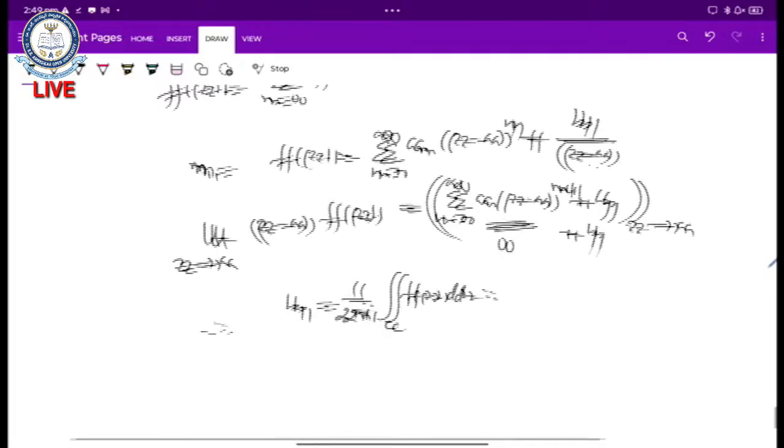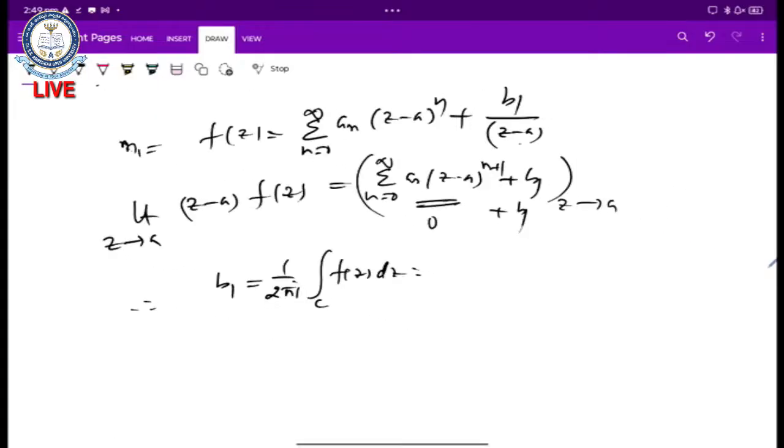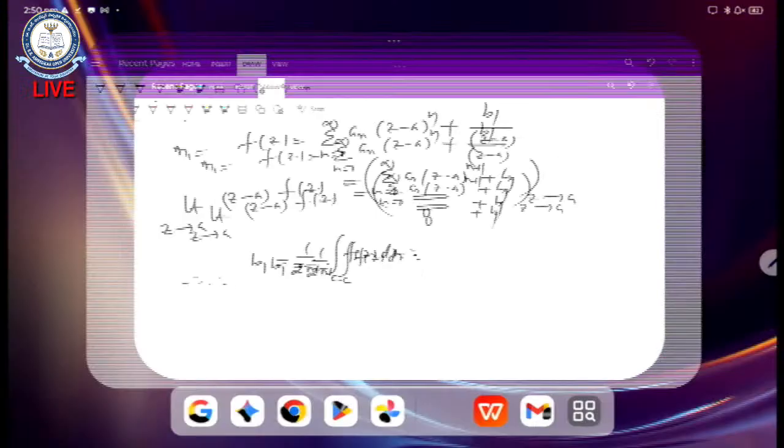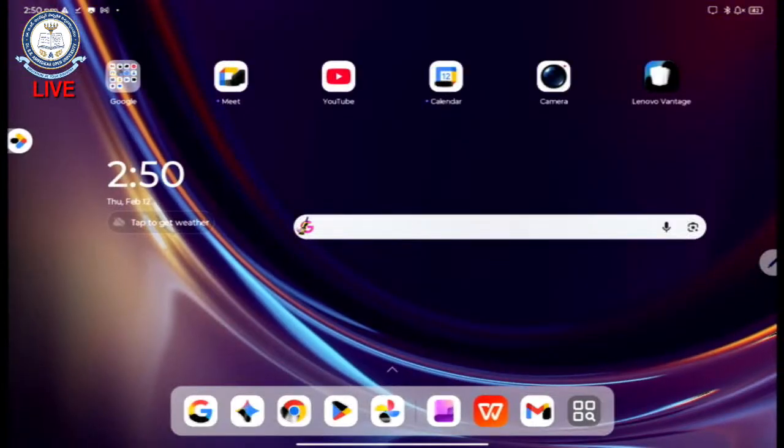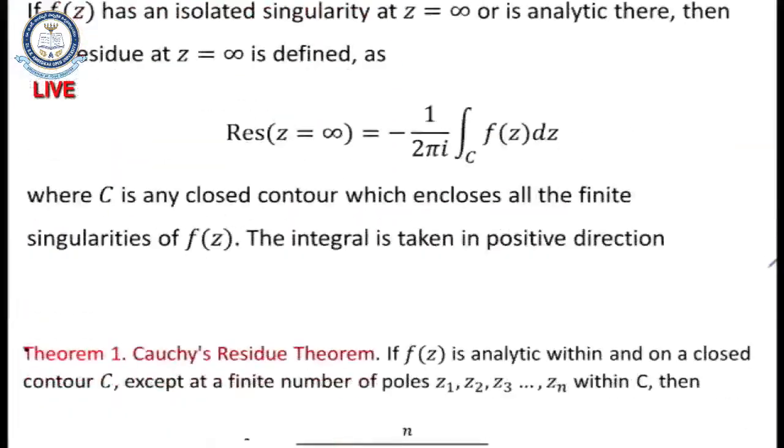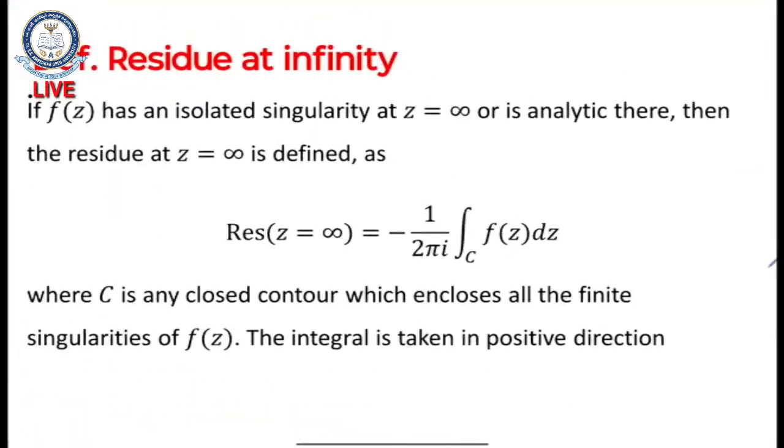So that is nothing but our residue at a simple pole. We can write it in the form b1 is equal to 1 by 2 pi i integral over c f of z dz here. According to that continuation process, let us discuss the residue at z is equal to infinity.